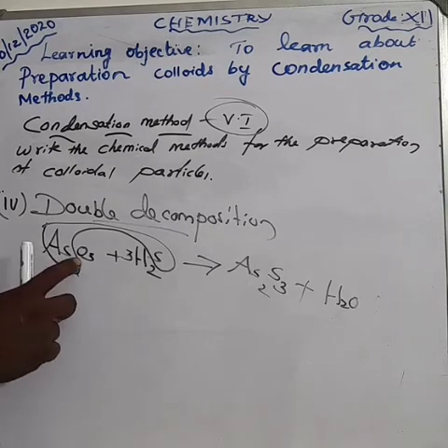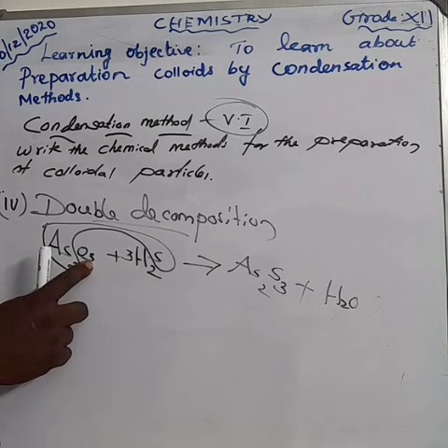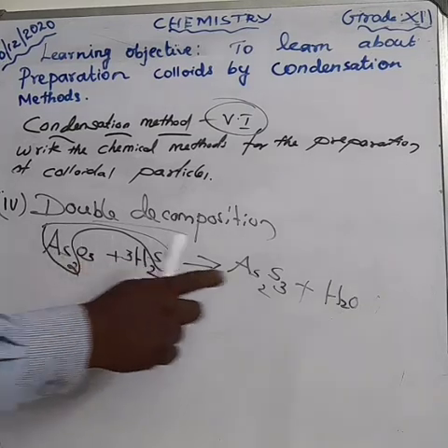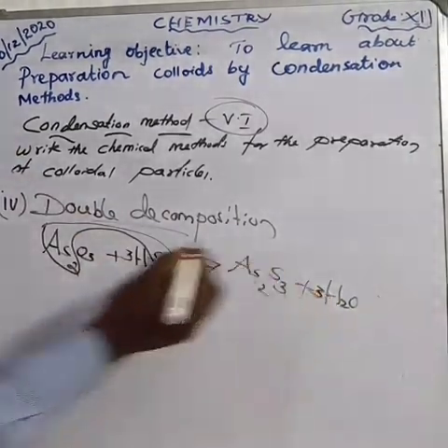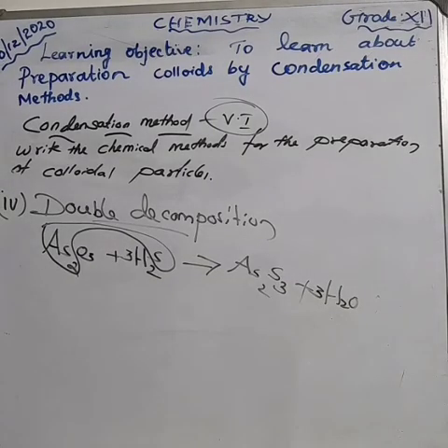Here having oxygen. How much oxygen is there? 3 oxygen. Here having only 1 oxygen. So, make it 3 here. I think that the equation is balanced. Now, please count the hydrogen. 3 2s are 6. Here also 3 2s are 6. The equation is balanced. Am I right? Yes or no? Double decomposition. Very important question.